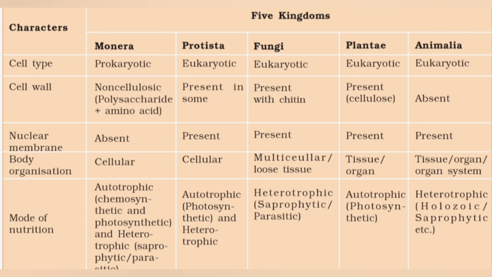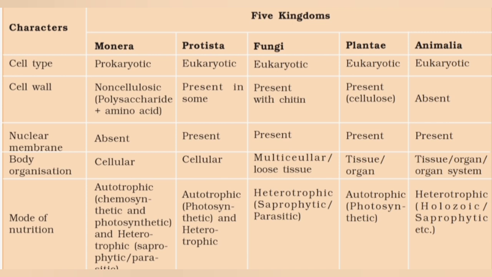So if it is unicellular and has a nucleus, they are all put under kingdom Protista. Then next level is fungi. Fungi, majority of them are multicellular, but yeast is a member which is unicellular. Then coming to plantae and animalia, they are all multicellular. Now if you see cell wall, it's easy to remember. First two you can say cell wall may or may not be present. Fungi and plantae, cell wall is present. Animalia, cell wall is absent.